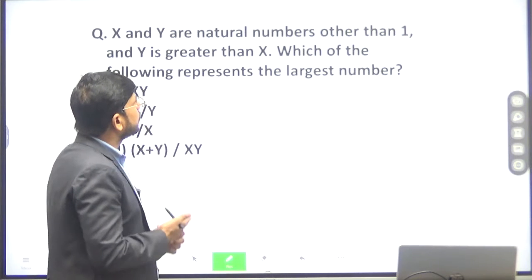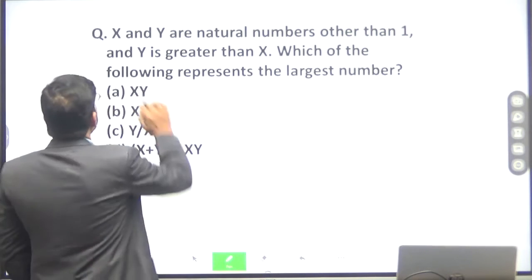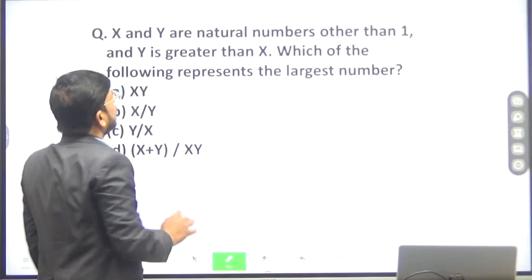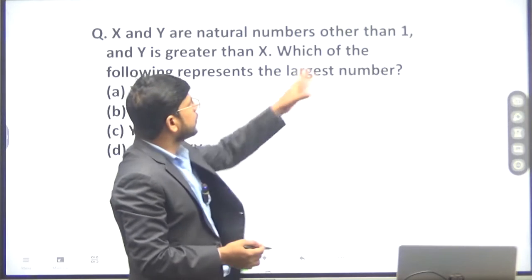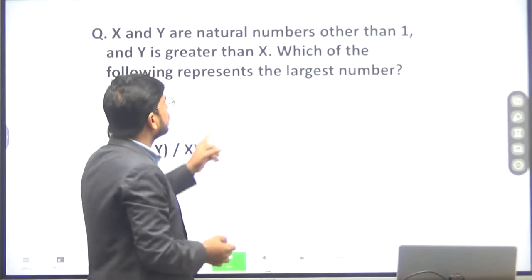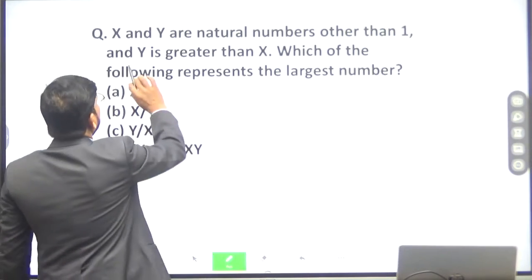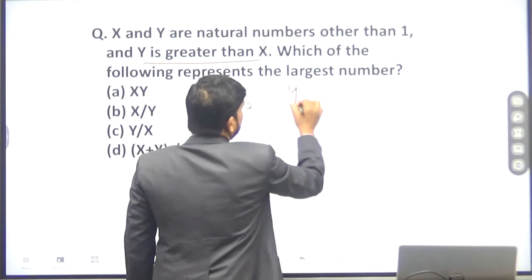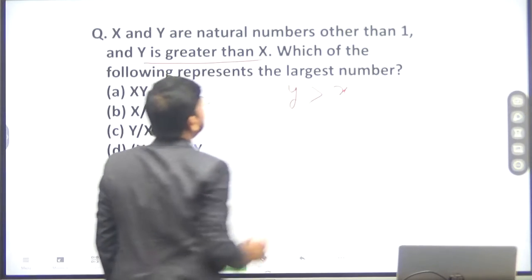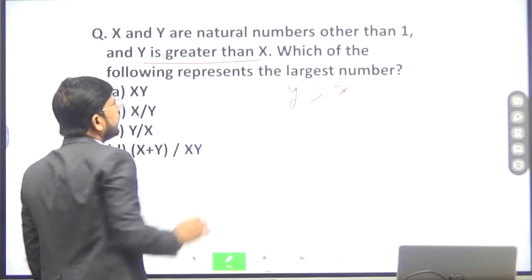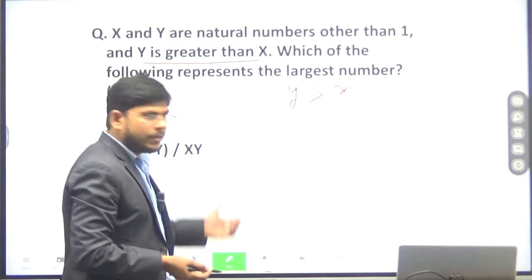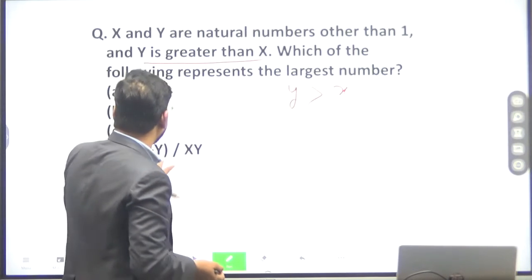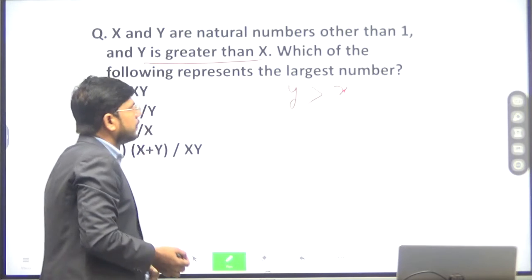Typical question related to number system. So this question is, x and y are natural numbers other than 1, and y is greater than x. Which of the following represents the largest number? What will be the value of the largest number?